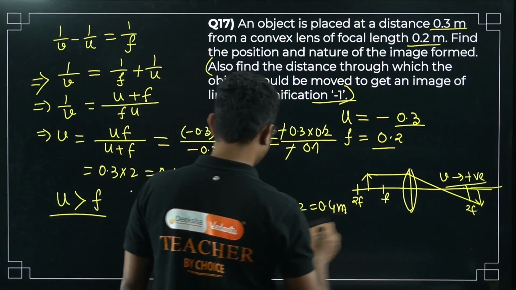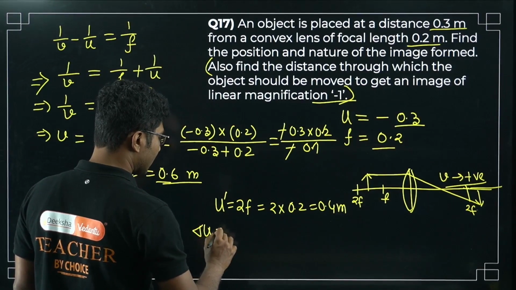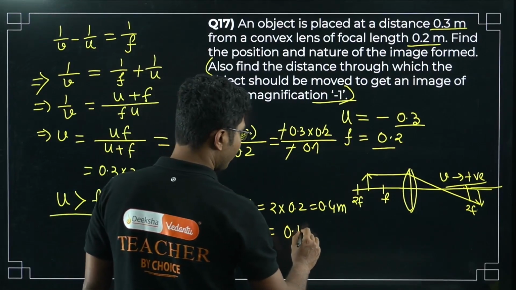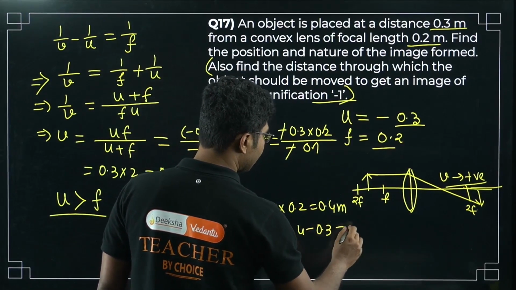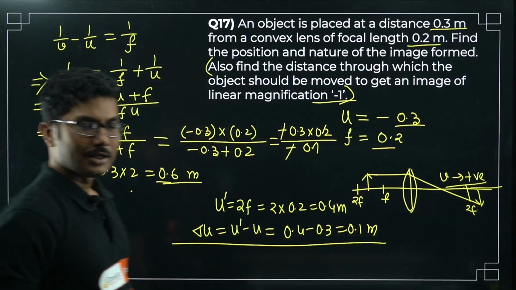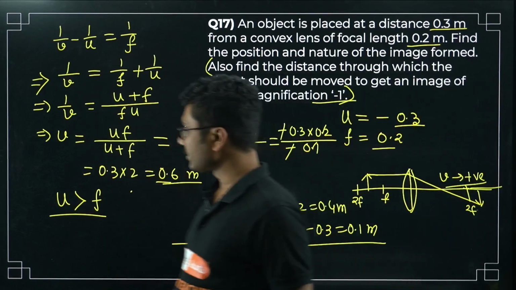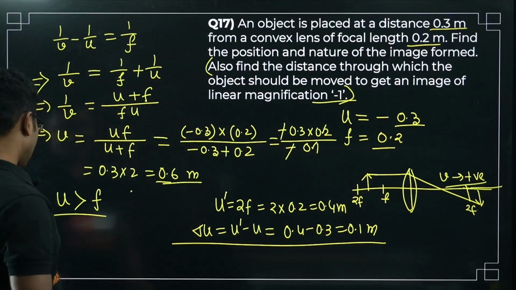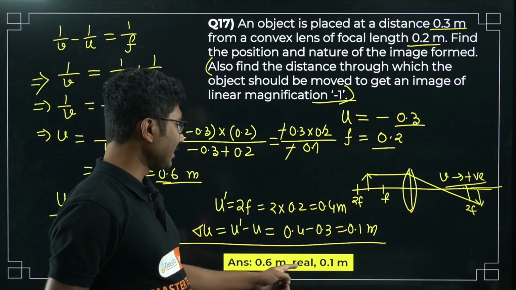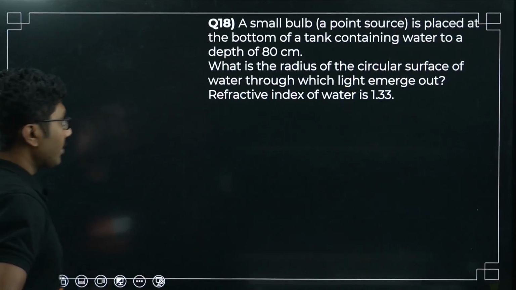So the displacement, say delta u, will be u dash minus u, that is 0.4 minus 0.3, that is 0.1 meter. So this is an easy part, right? If you have answered this, you get 1 mark, and for the calculation etc. you get 4 marks, right? Easy question. So 0.6 meter real, and the object should be moved by a distance of 0.1 meter.